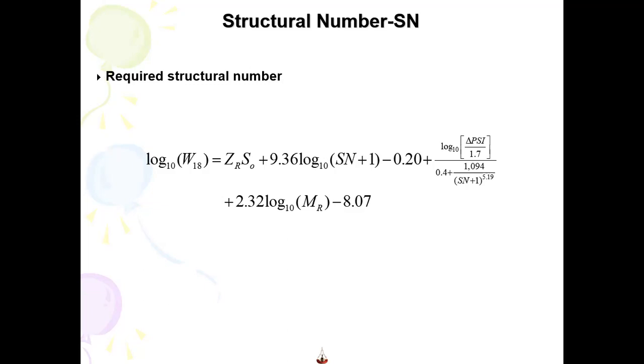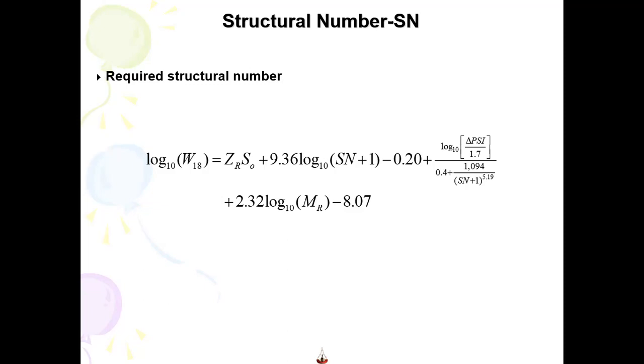Then last but not least, we will calculate SN4, and SN4 is the combination of all the layers, resting on the subgrade. So we are going to use the resilient modulus of the subgrade, that is 2,555 times CBR^0.64.